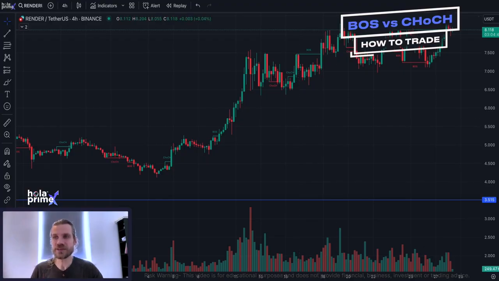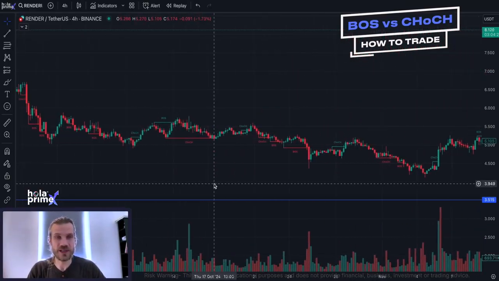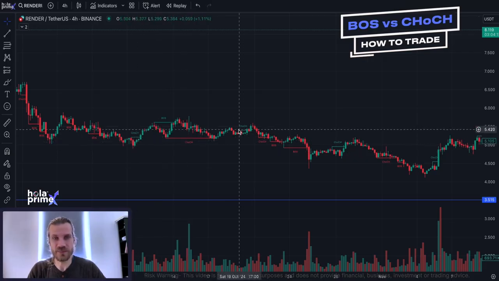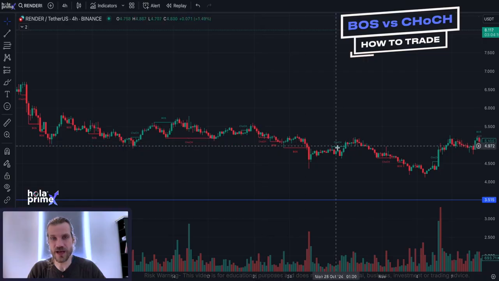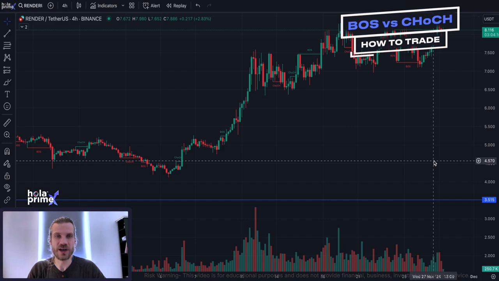Now, there are many different ways to utilize break of structure and change of character signals. This is just one example of how you can use them. Different trading conditions are also going to impact how you use them, as they are admittedly not as helpful when a token or coin is just ranging within a narrow margin. For example, if we scroll back a little, you can see here when the price action is ranging in a very tight space, we have of course conflicting change of character signals for the bullish and bearish consistently happening, which isn't particularly helpful when you're looking to capitalize off those moves.